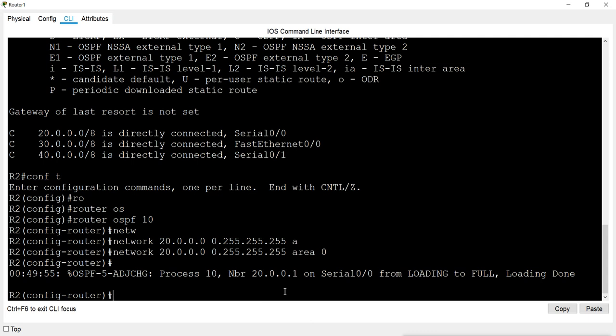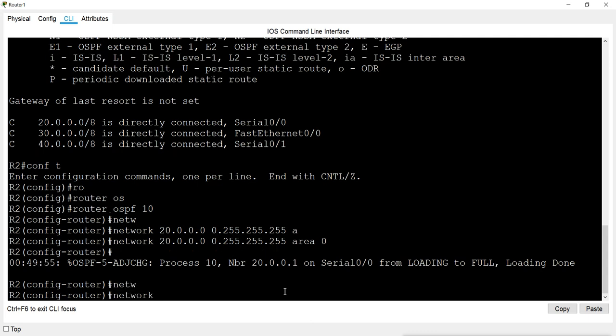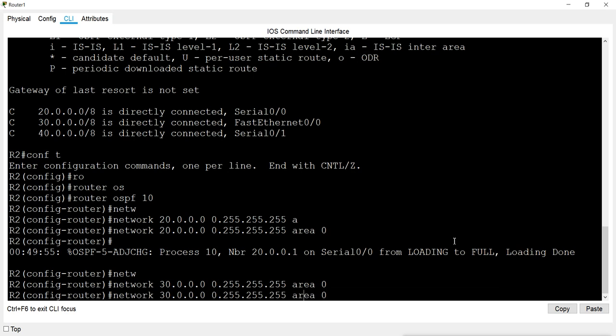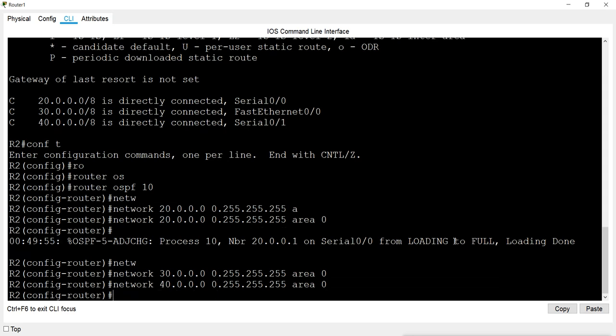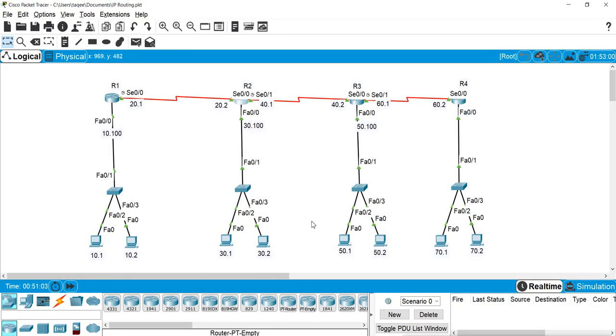I configured this network 20, so I will configure the other networks also same as this. The other network is network 30. Again the wildcard is same, area is also same. Then network 40, same wildcard and area is also same. Done with router 2. Now I can go for router 3. Same as I configured router 1 and router 2, I will configure the other routers also.